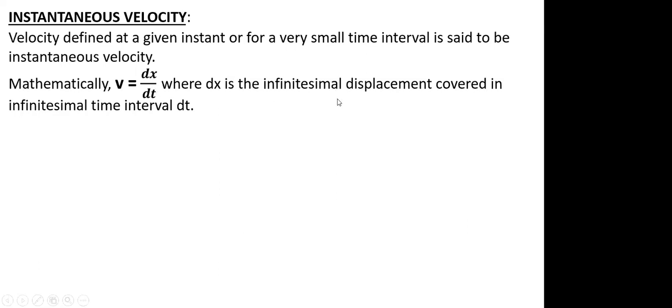So dx is nothing but your infinitesimal displacement. Infinitesimal displacement, nothing but infinitely small. There are two words in it, infinite and small, which is almost zero, means very, very, very small change you can say. So this entire dx by dt tells us, so mathematically if I need to solve this and if I want to find an answer to it, what will we be given?